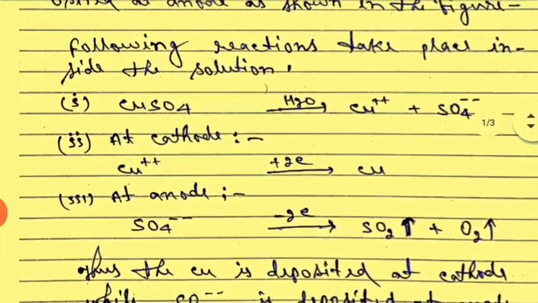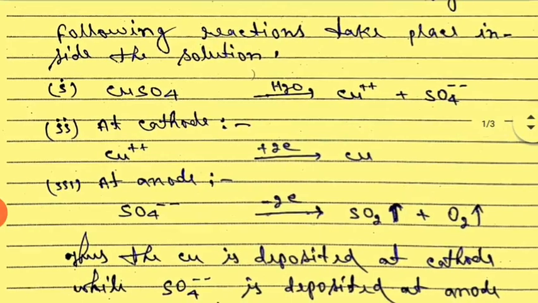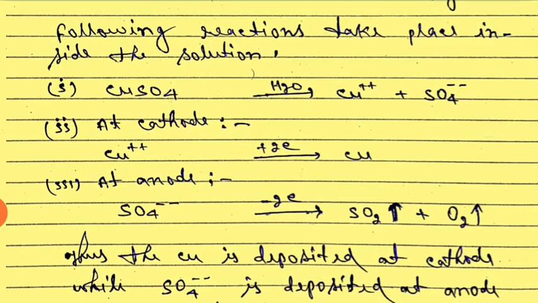Copper ion is deposited at cathode and sulfate ion is deposited at anode. Following reactions take place inside the solution.